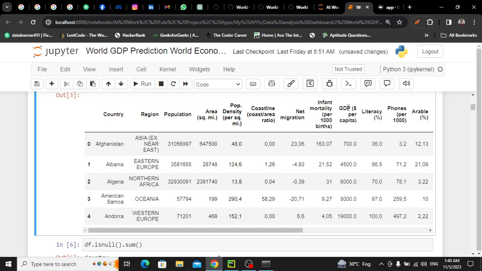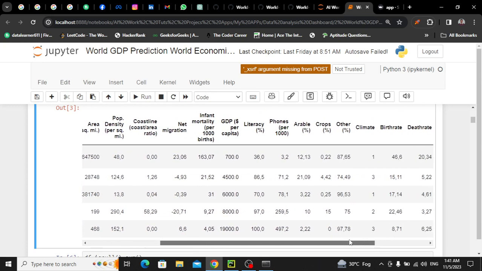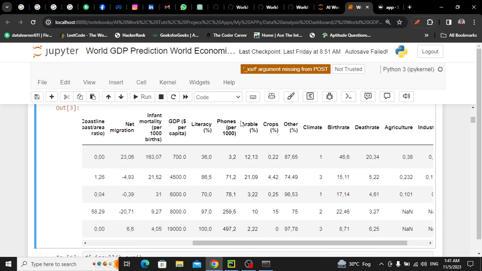GDP per capita is our output column because we are going to predict this column, and these all the values are continuous float type, and this is a regression problem. Literacy rate, just let me show you a few others. We have arable का मतलब ये है कि यहाँ पे कास्ट कितने परसेंट में होता है या कितने वैल्यूज में होता है. Crops, other, and this thing, to be honest, I don't know what other means.